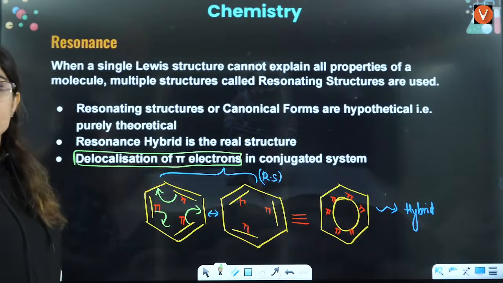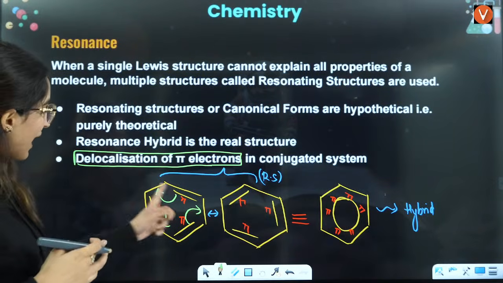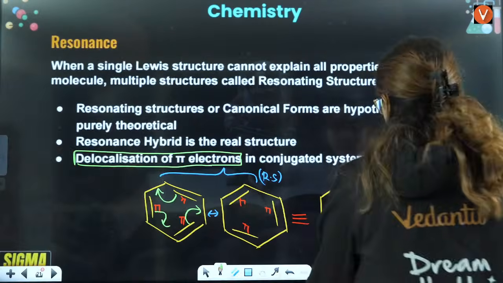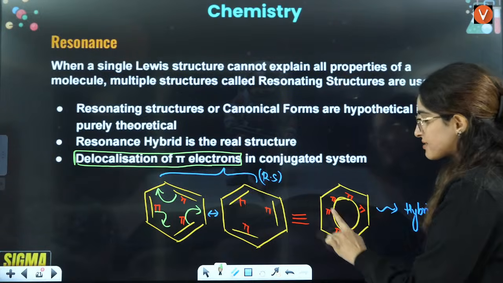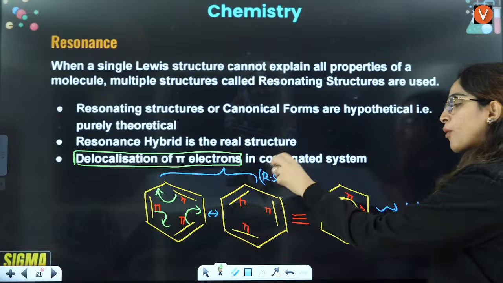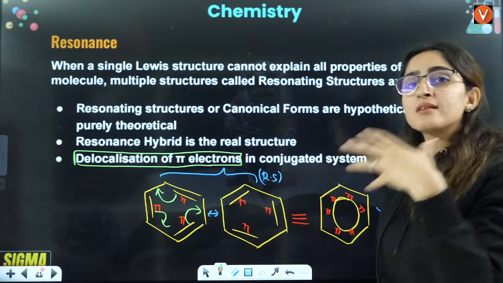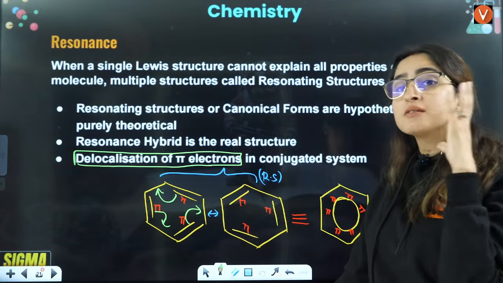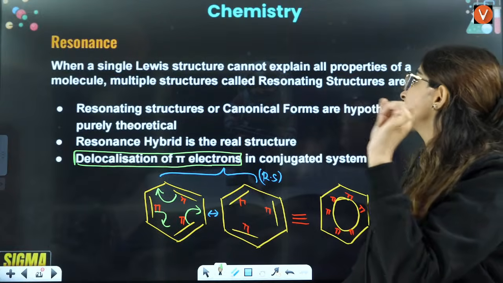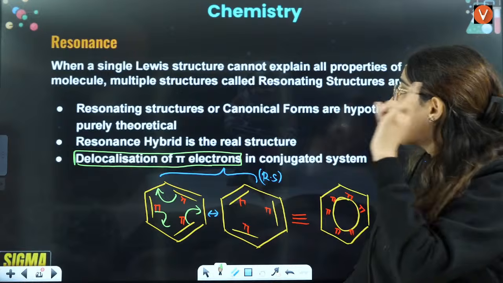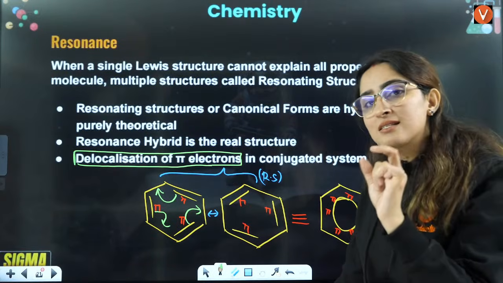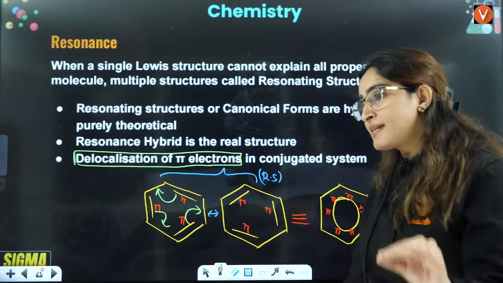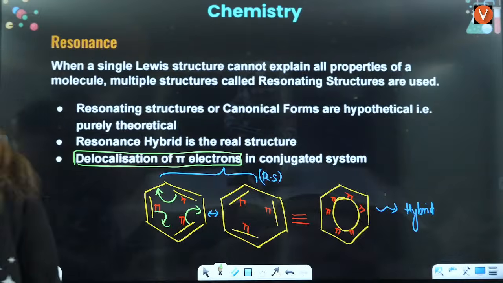That there is a system in which pi electrons are moving from one place to another, right? So the real structure of benzene is where pi electrons are all over these carbons, but still we draw single bond, double bond, single bond, double bond. That is a resonating structure that we imagine to make the reaction simple for us. That's why they are saying single Lewis structure cannot explain all properties. Multiple structures are used. That is the reason, which are actually hypothetical. It is purely a theoretical concept, right? Okay, to understand the reactions better, right?